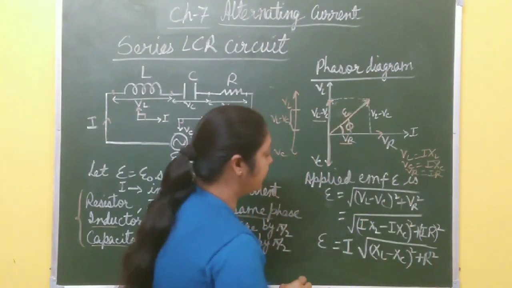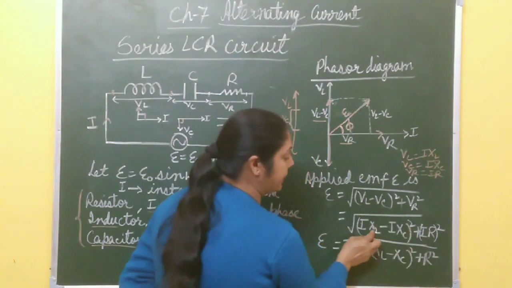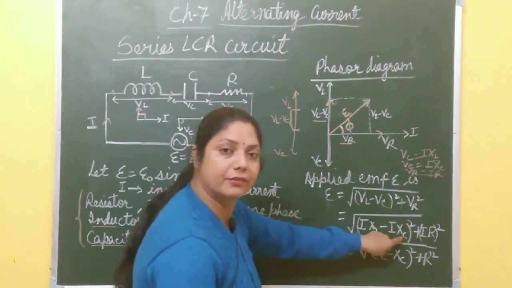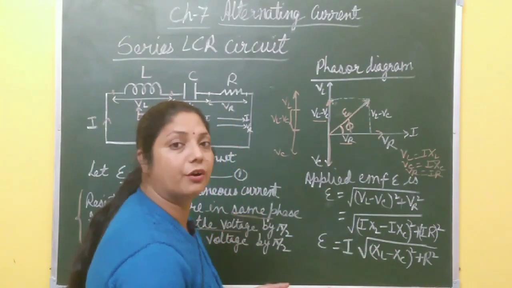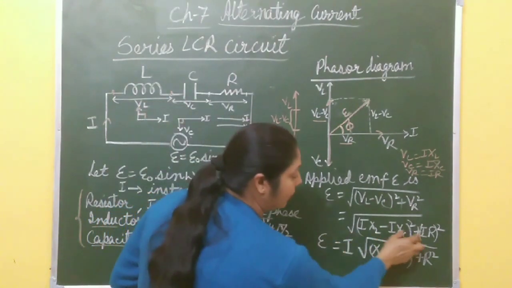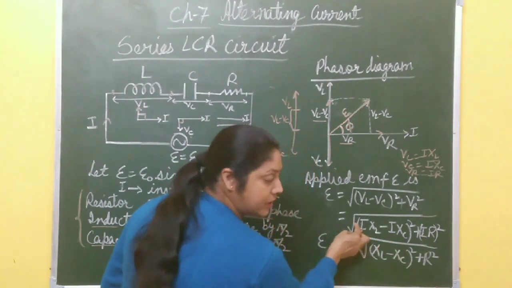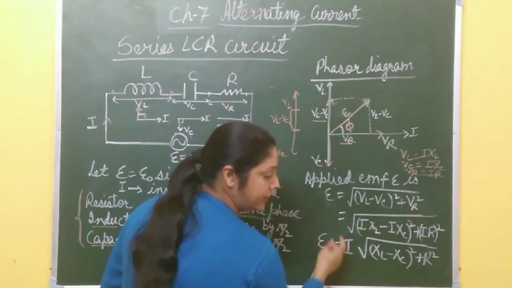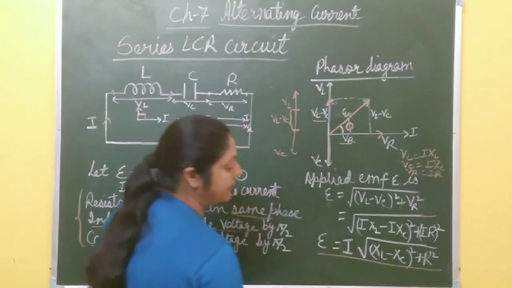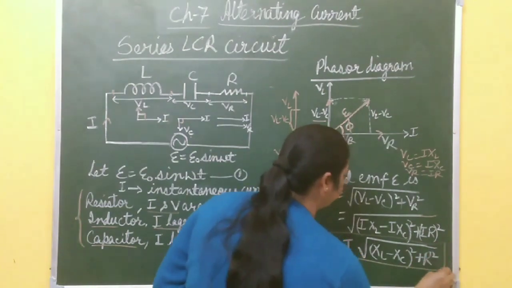So you put these values in place of VL, IXL, in place of VC, IXC, and VR, IR, where XL and XC are inductive reactance and capacitive reactance, the opposition offered by the inductor and capacitor to the flow of AC. In all the cases I square is common. You take I outside, so I square is common, and when I square comes outside the square root it becomes I. So E equal to I under root XL minus XC whole square plus R square. You get this equation for the resultant EMF E.